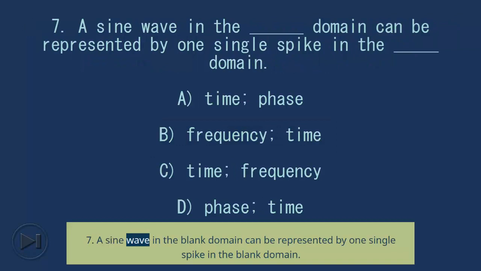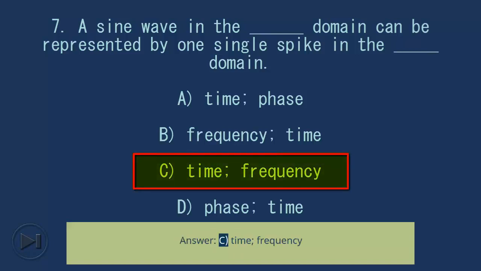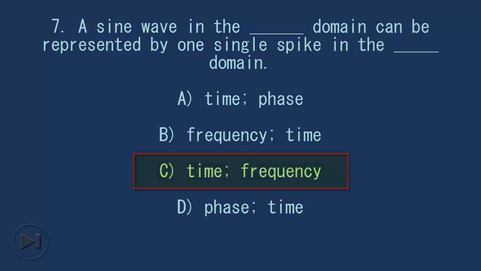7. A sine wave in the blank domain can be represented by one single spike in the blank domain. A. Time, phase. B. Frequency, time. C. Time, frequency. D. Phase, time. Answer, C. Time, frequency. 8.